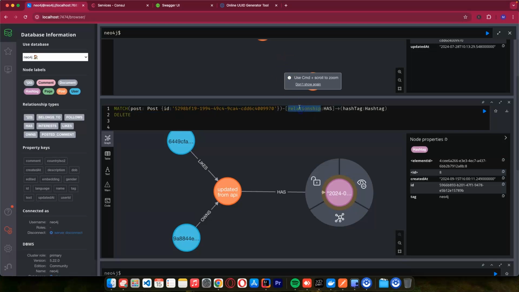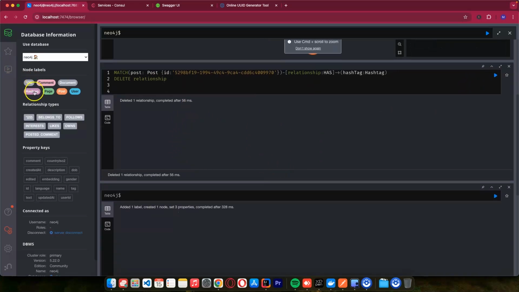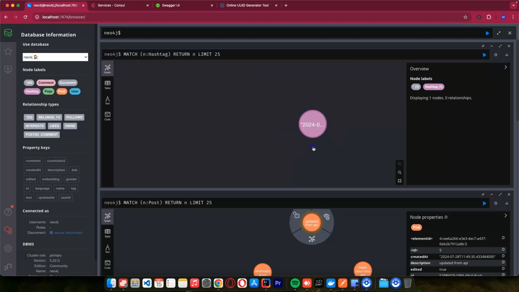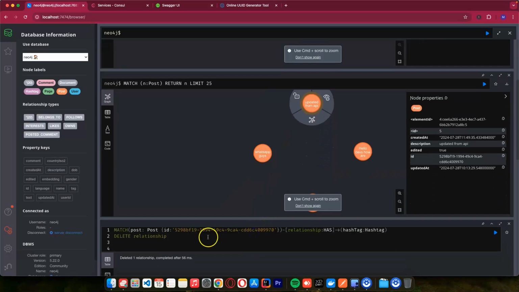We can delete all the relationships, but the hashtag will remain. So if I run this one, the relationship has been deleted. If I click hashtag and maximize this, you can see the post no longer has that hashtag. So this is the query that you want. We can delete all relationships when you're updating the post, then we can create hashtags again.